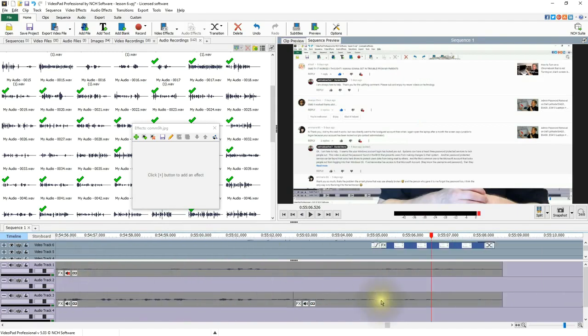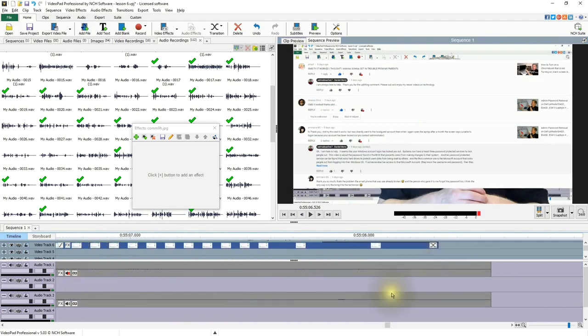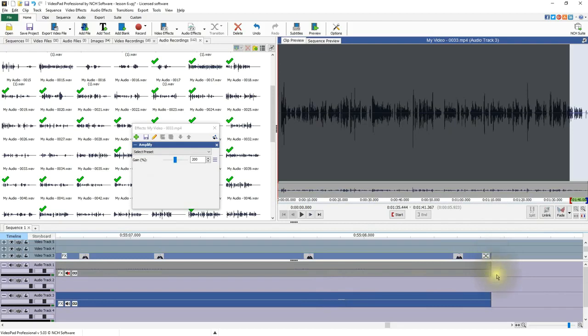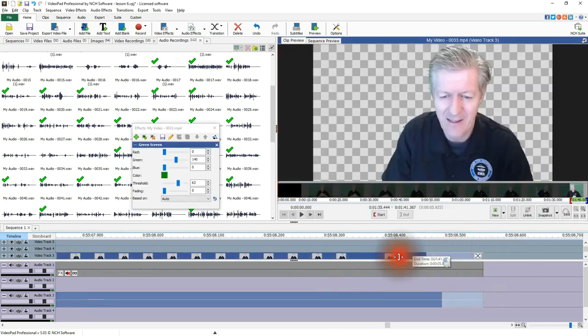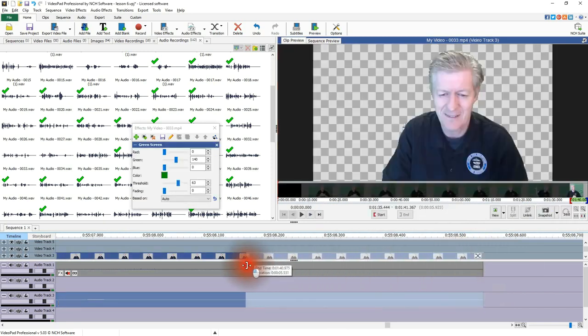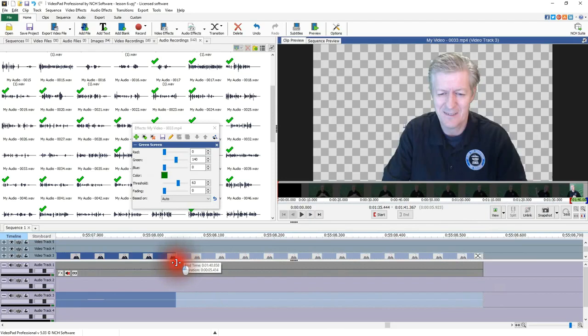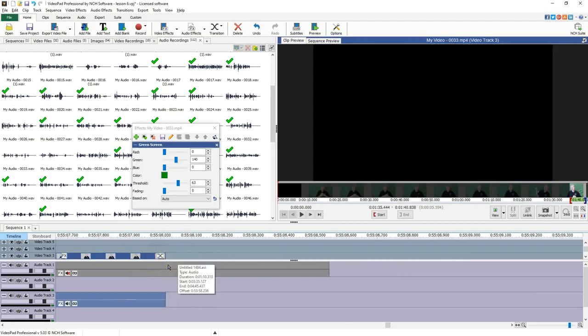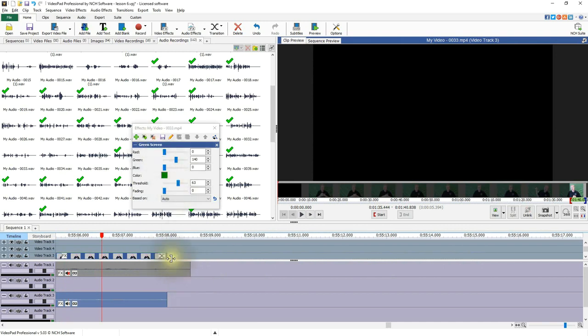And if I want to trim part of a video off, like this one right here, all I have to do is go up to the very tail end of the video, take my mouse right there and hold down the clicker and simply drag it in there, and it shows me the time. So if you notice, there's a time that says end time, and then it has duration as well for that clip. So everything's working there. So that's how we do transitions, and that's how we work with our green screen.